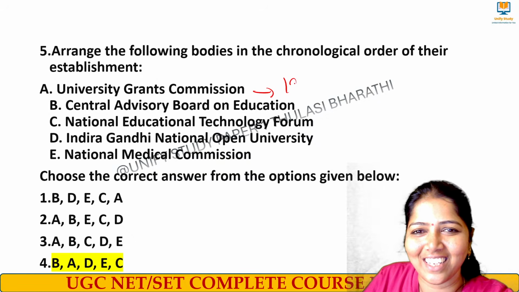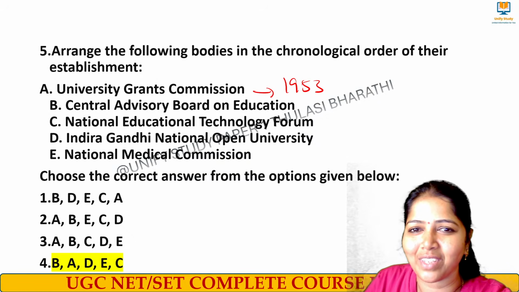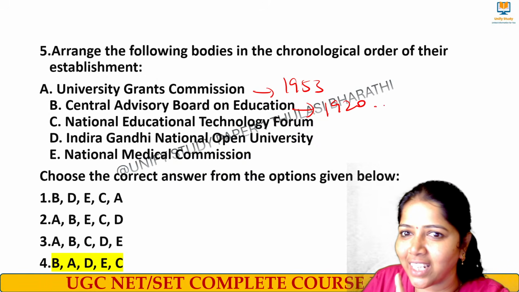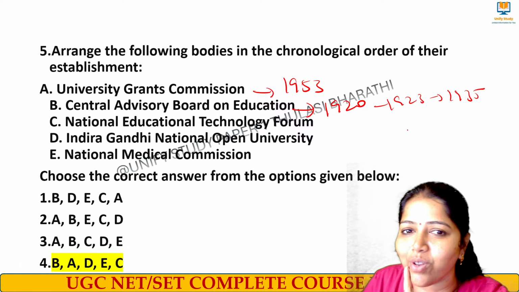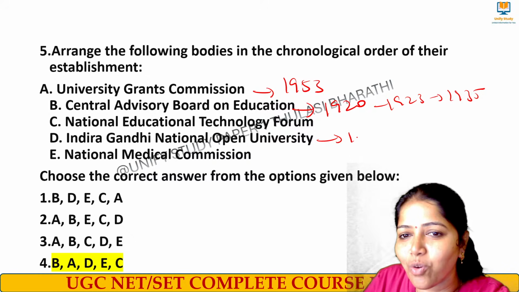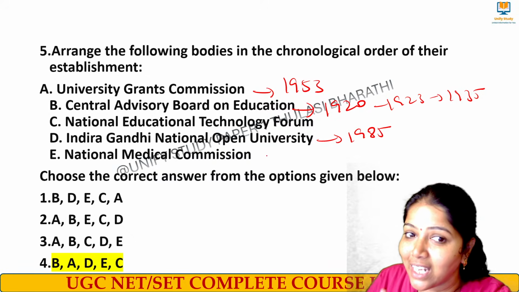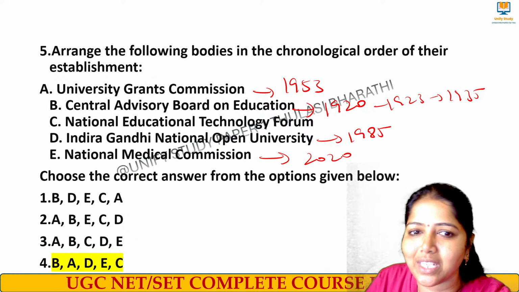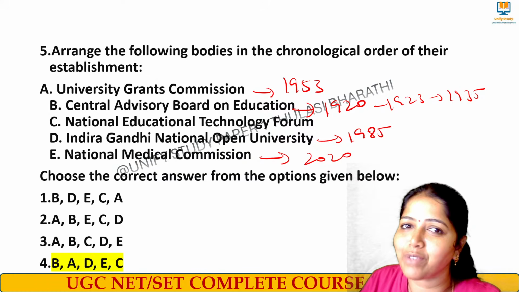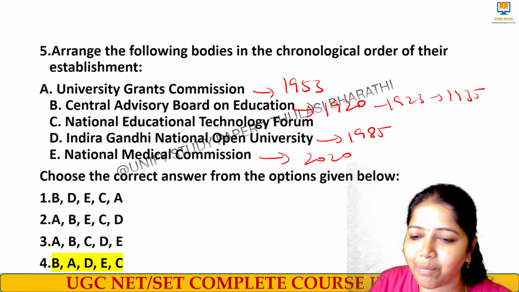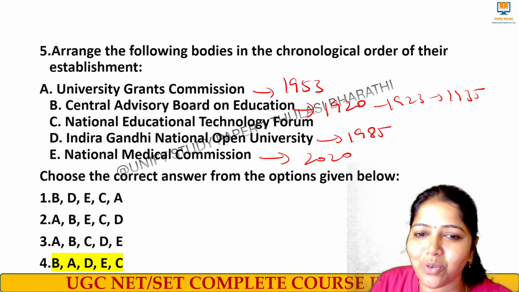See, 1953, correct? Central Advisory Board. 1920, correct? 20. I told you, 23, and it was revamped in the year 1935. I told you, right? Then Indira Gandhi National Open University, 1985. National Medical Commission, 2020. I told you, right? After the NEP proposal, it was started. I told you.